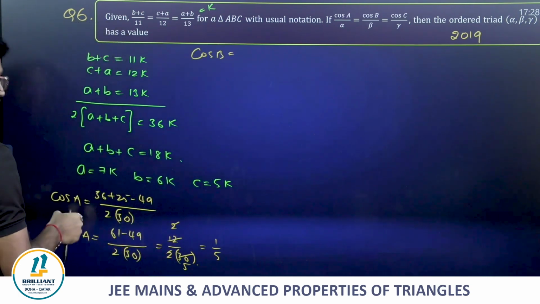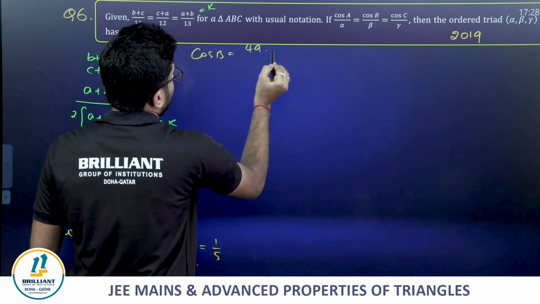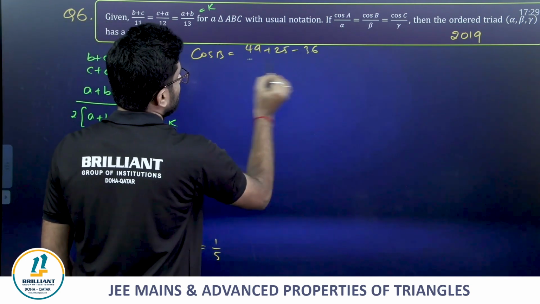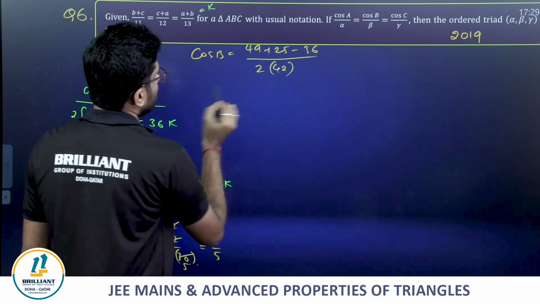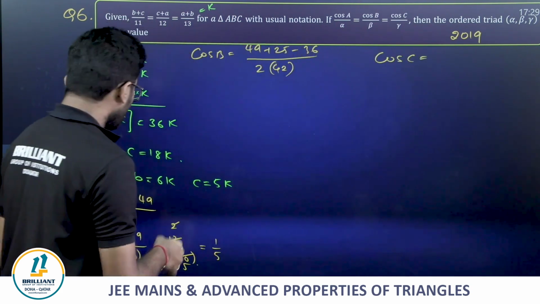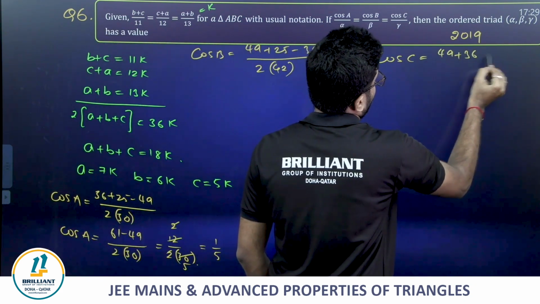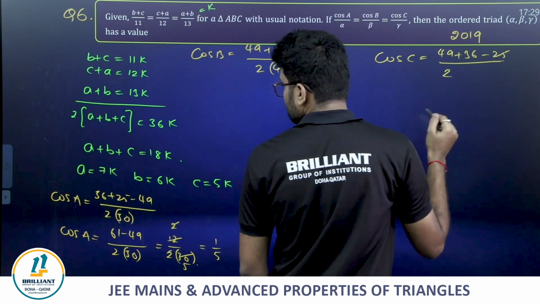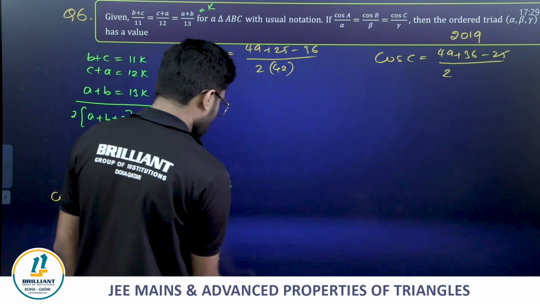Next, cos B. Cos B equals A square plus C square minus B square: 49 plus 25 minus 36, whole divided by 2 times 7 times 5. In the same way, cos C, guys. Cos C equals A square plus B square minus C square: 49 plus 36 minus 25, divided by 2 times AB, 7 6s are 42. Sorry, for cos B it is AC; in this case, 7 5s are 35.